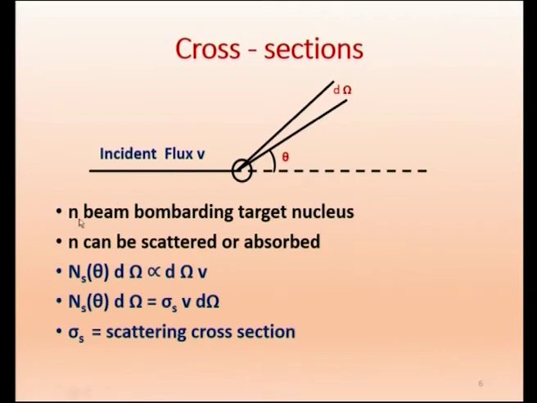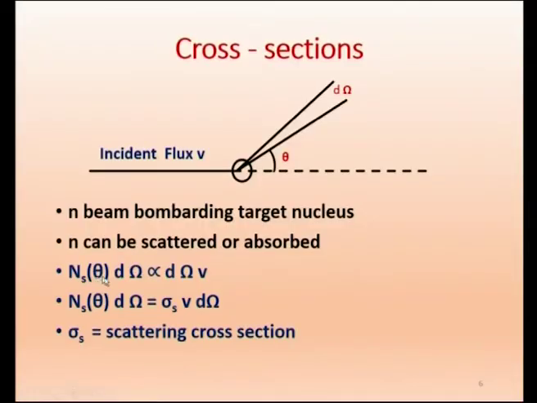So the neutron beam is bombarding the target nucleus, as we have shown here, and the neutron can be scattered or absorbed. So once it enters the nucleus, it will be either scattered or absorbed. When it is scattered, only energy is lost. When it is absorbed, the nucleus will change. It will form a compound nucleus, or the target nucleus itself will change.